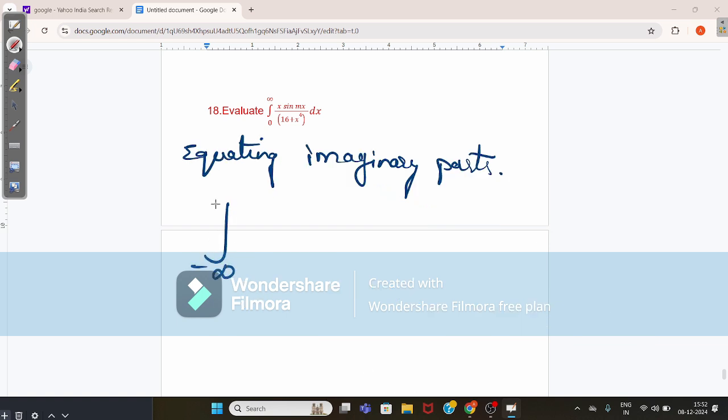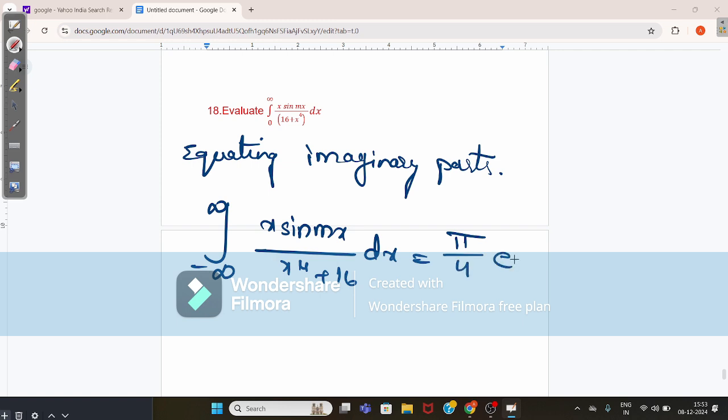The integral from -infinity to infinity of x sin mx by x^4 + 16 dx equals π by 4 e^(-m√2) into sin m√2, which is the required answer we have.